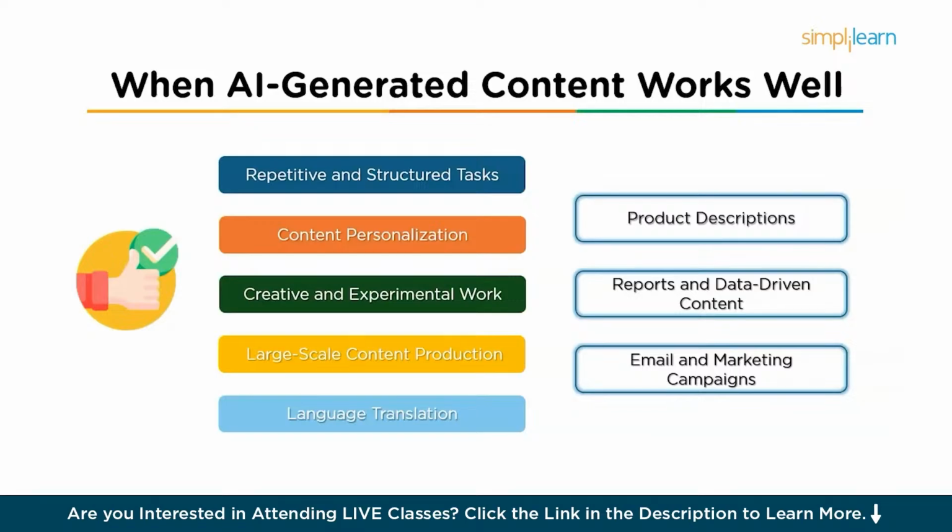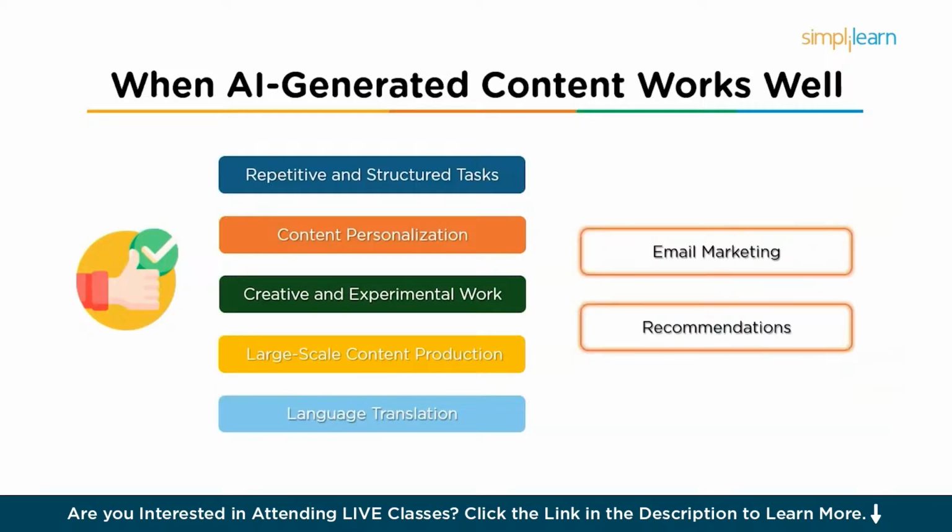AI can generate data-driven reports based on structured data, for example, financial results, sports scores, or weather reports. And it can also be used in email and marketing campaigns. AI can generate personalized marketing emails or social media posts quickly and efficiently. Next, it can be used in content personalization. AI can analyze vast amounts of data to create highly personalized content, and this is beneficial in areas like email marketing. AI can write personalized subject lines, content, and calls to action based on a customer's browsing history, purchase behavior, and preferences.